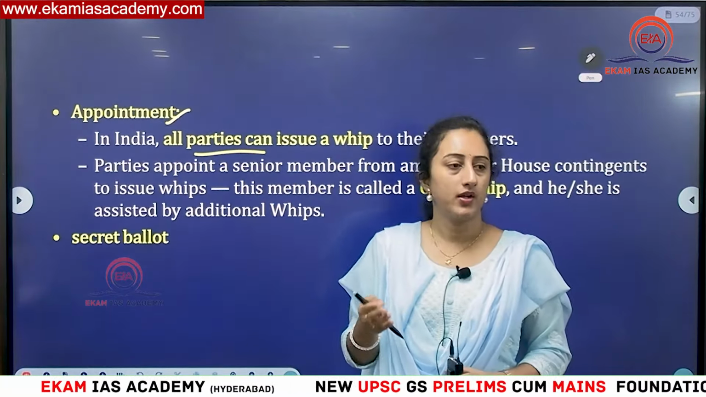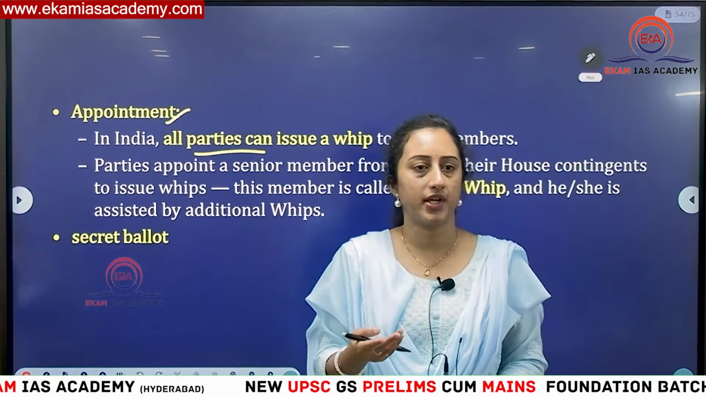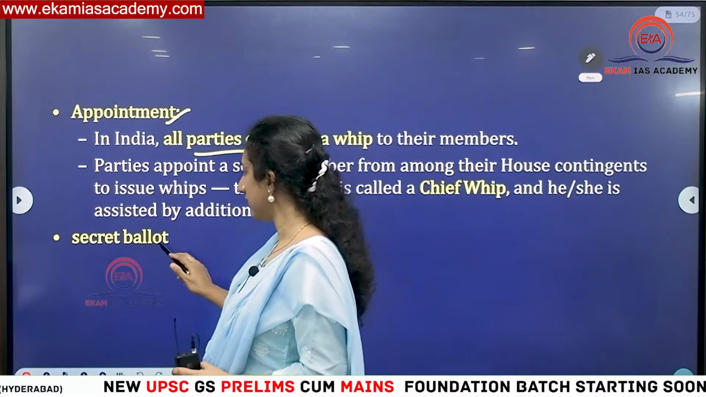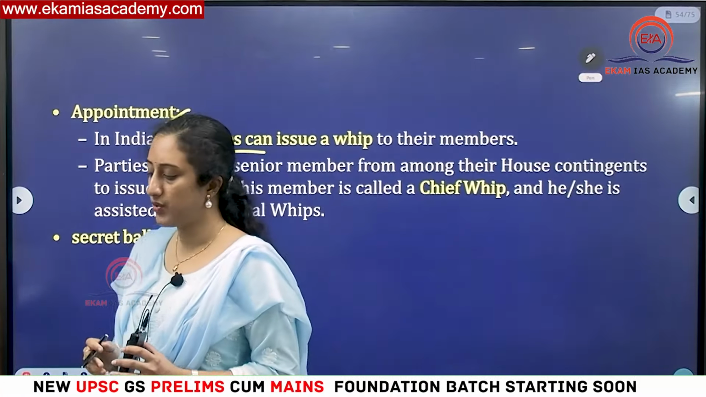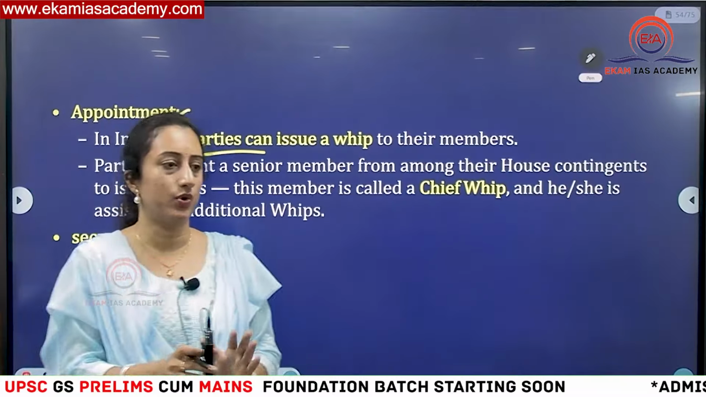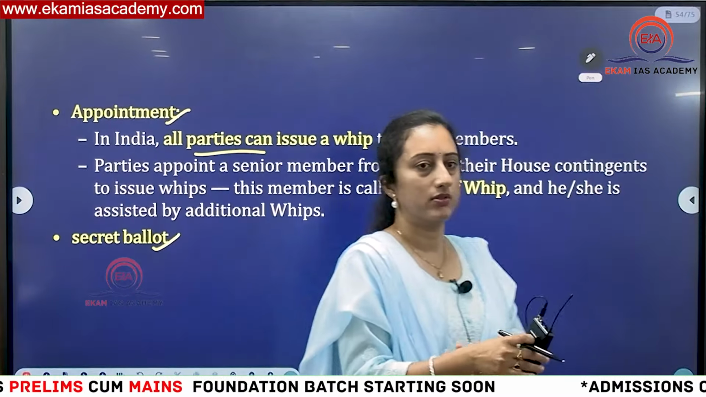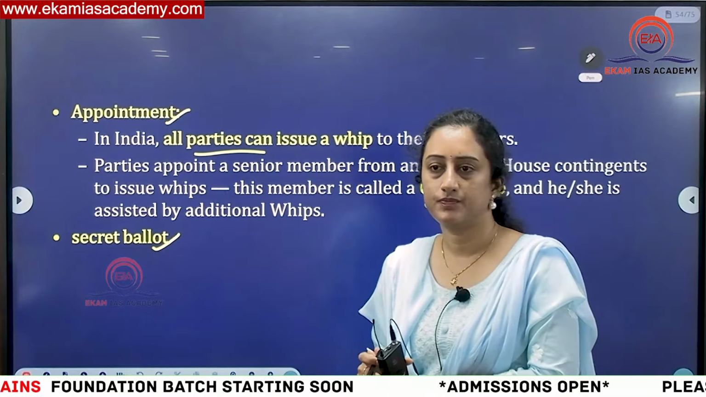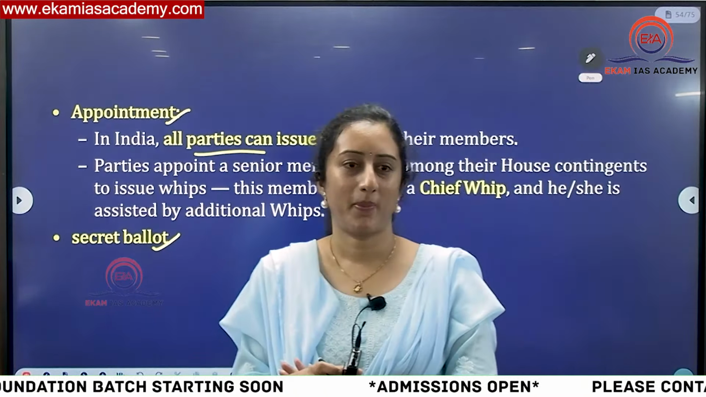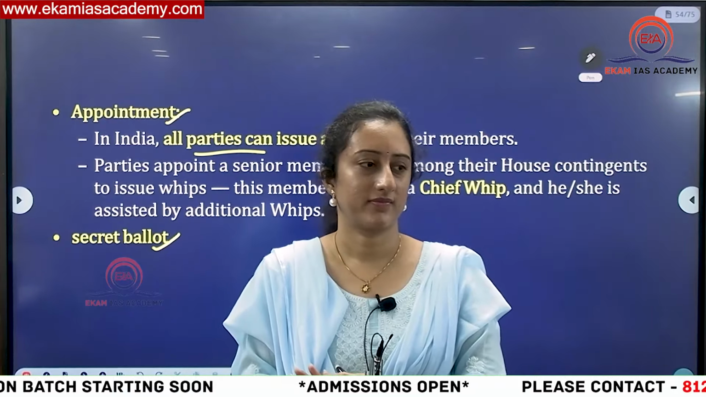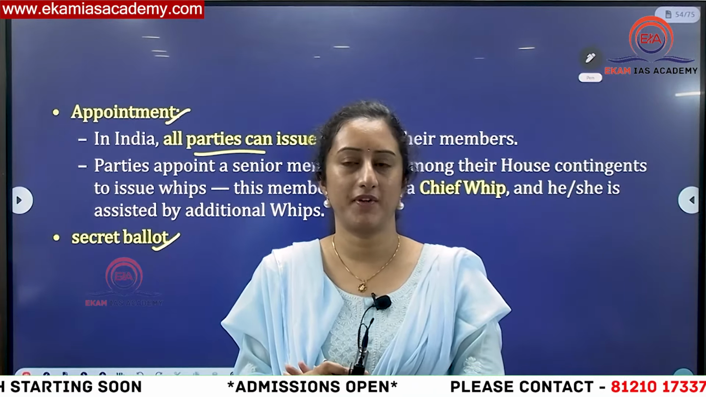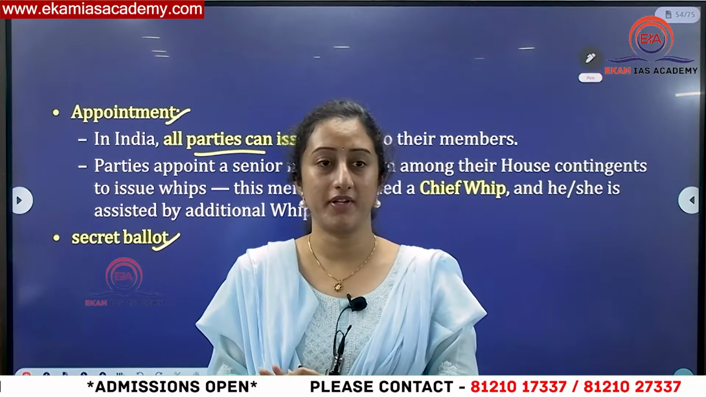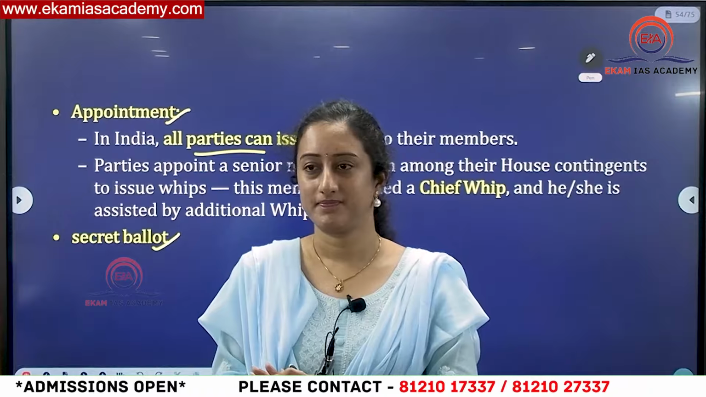There will be a chief whip, and in his absence there will be two or three other whips who will function in his place. Normally you should know in what situations secret ballot voting is done and in what situations open ballot is done. For the President of India, is it a secret ballot or open ballot? For the President of India, it is a secret ballot.